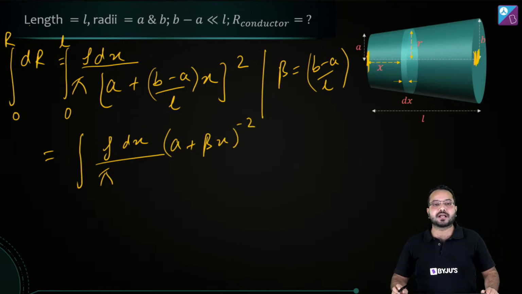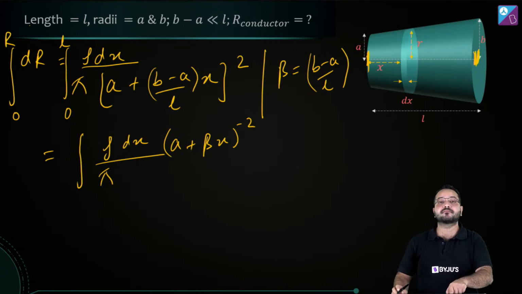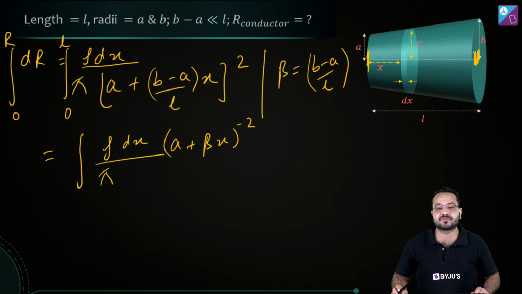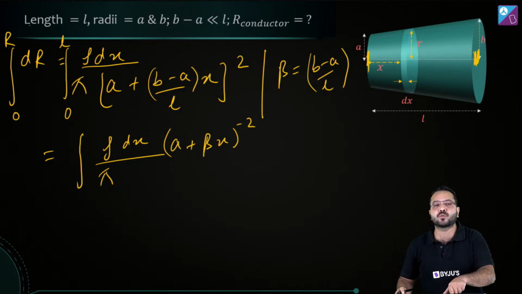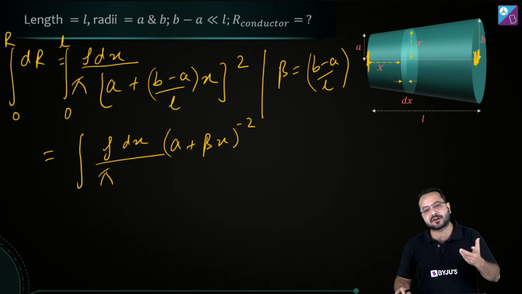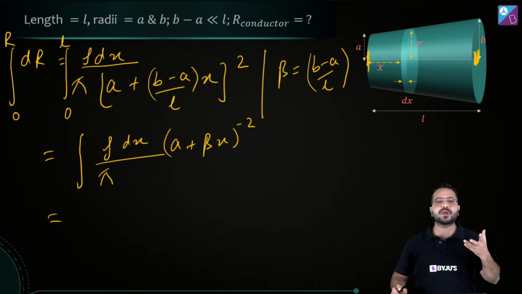Now, do you recognize what the integration is from? It is simply x to the power n. Can you see that? So in place of x, what we have is a simple linear function of x. That should not be a problem at all. So now we are in a situation to integrate this.